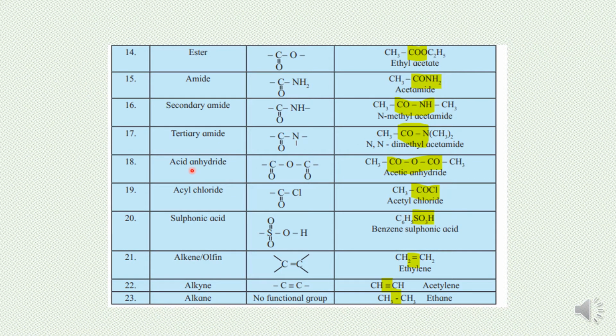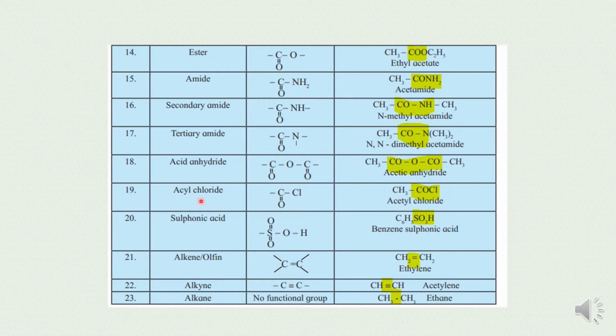Now, acid anhydride. Children, acid anhydride is actually this big group. These are derivatives of carboxylic acids. When such a group is present in a compound, acid anhydride compounds, or anhydrides, will form.